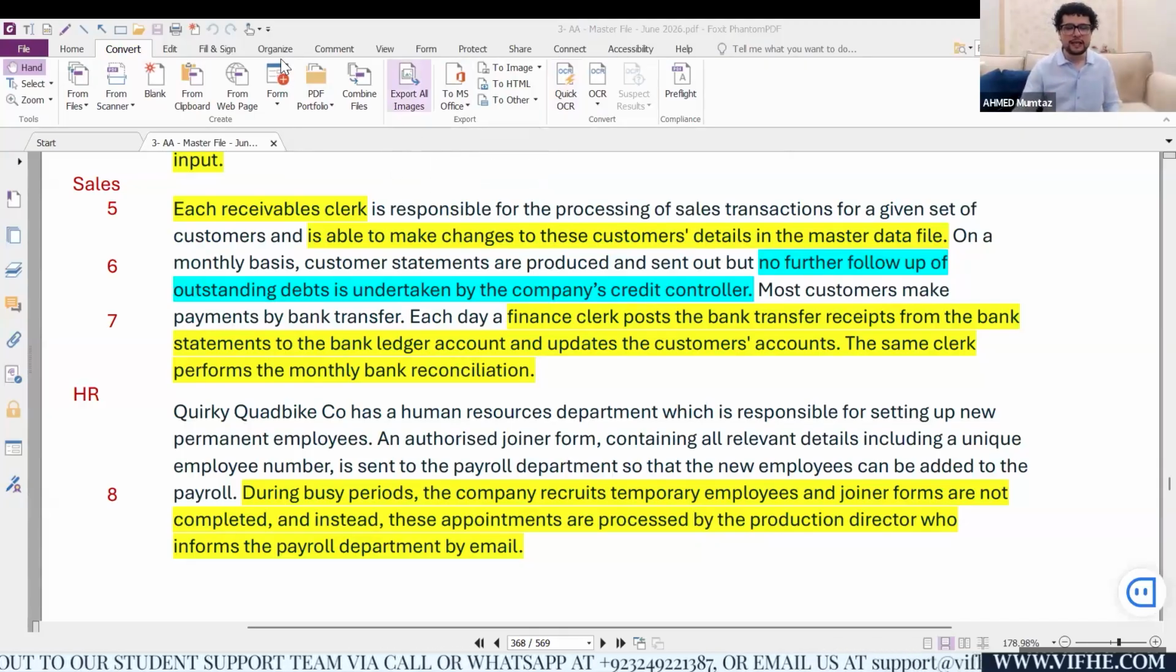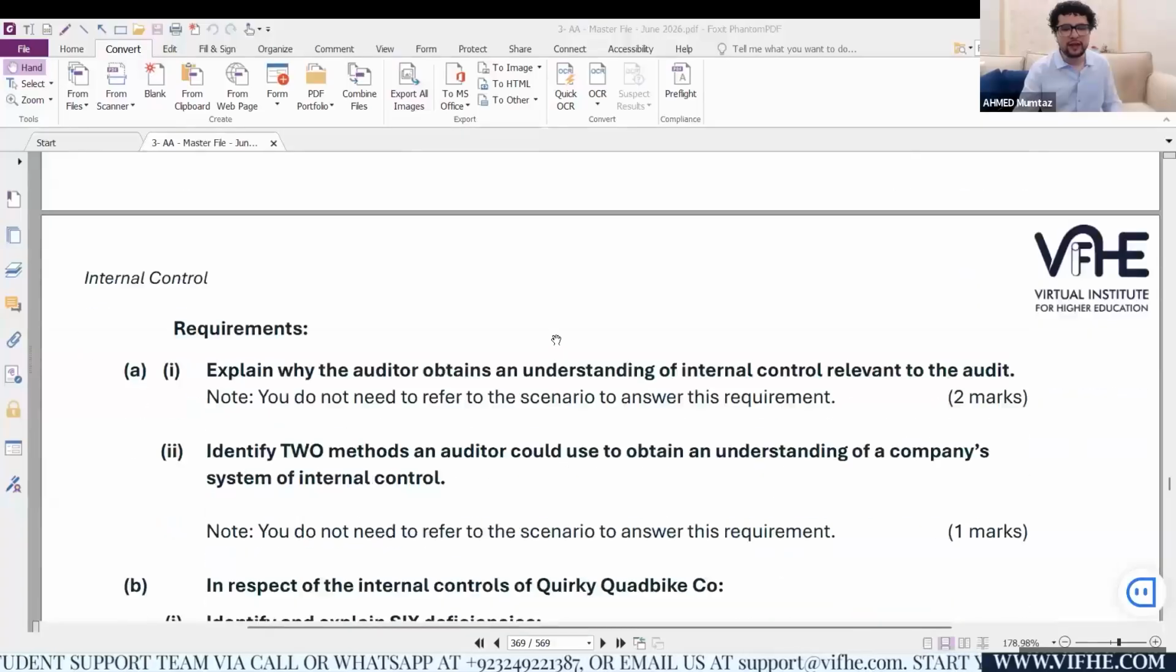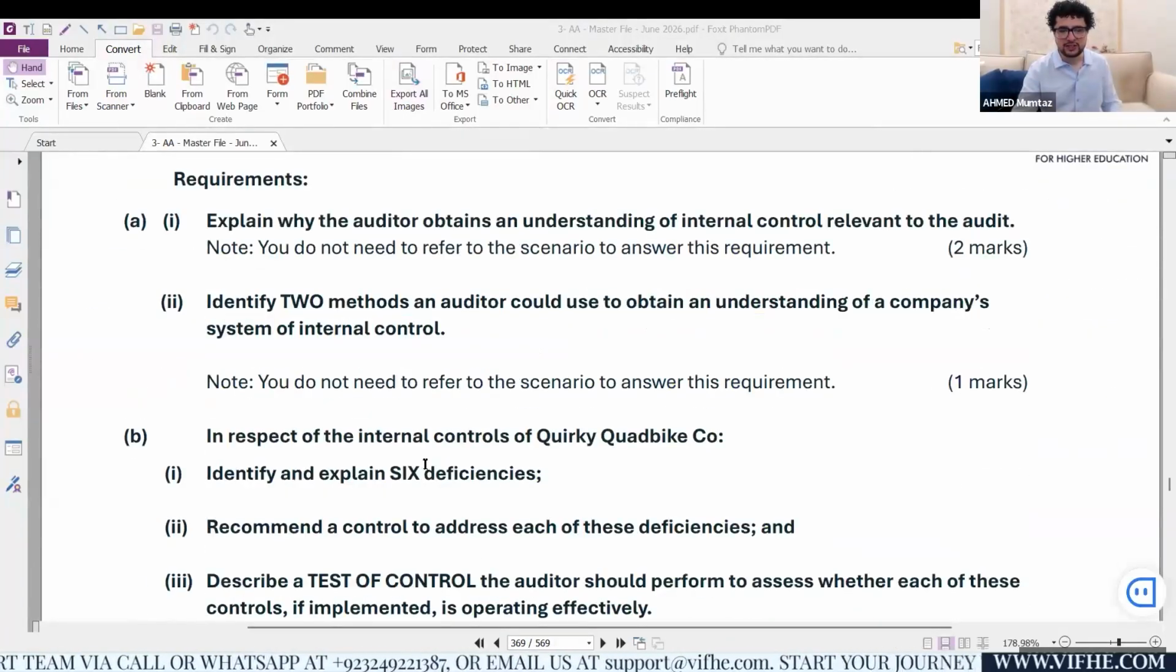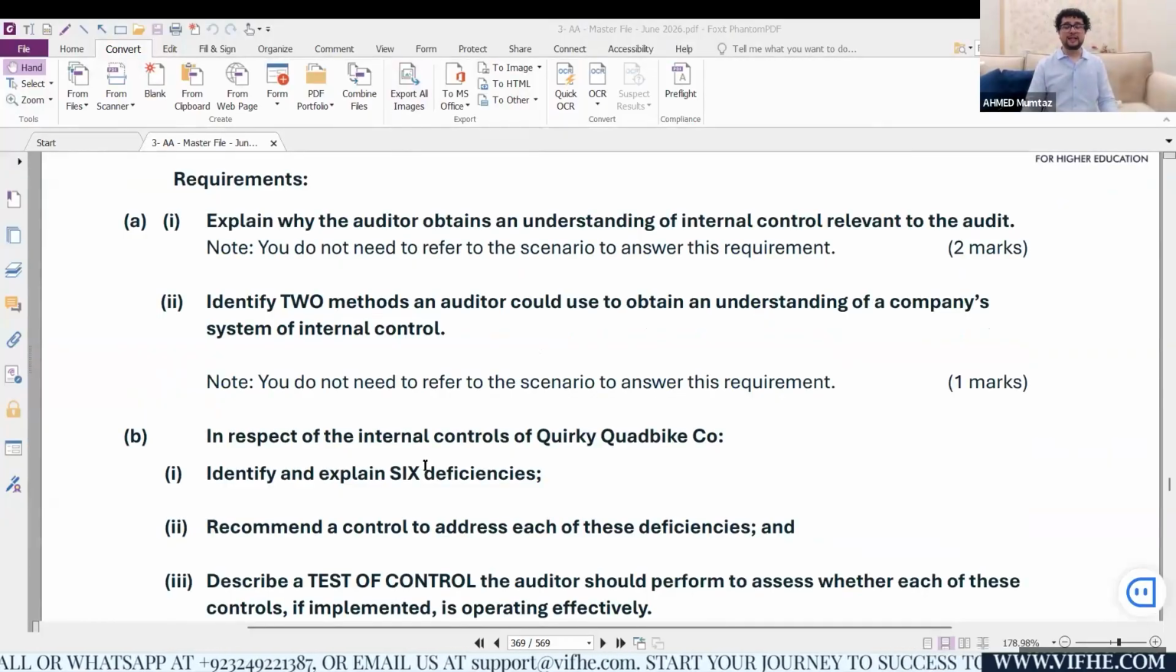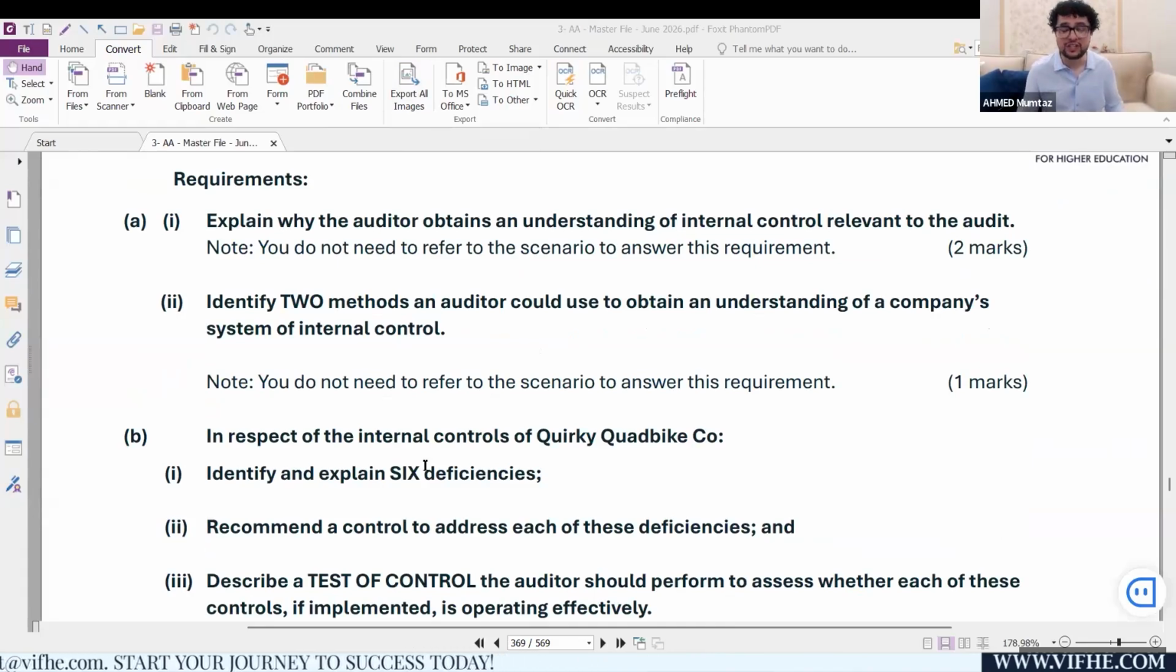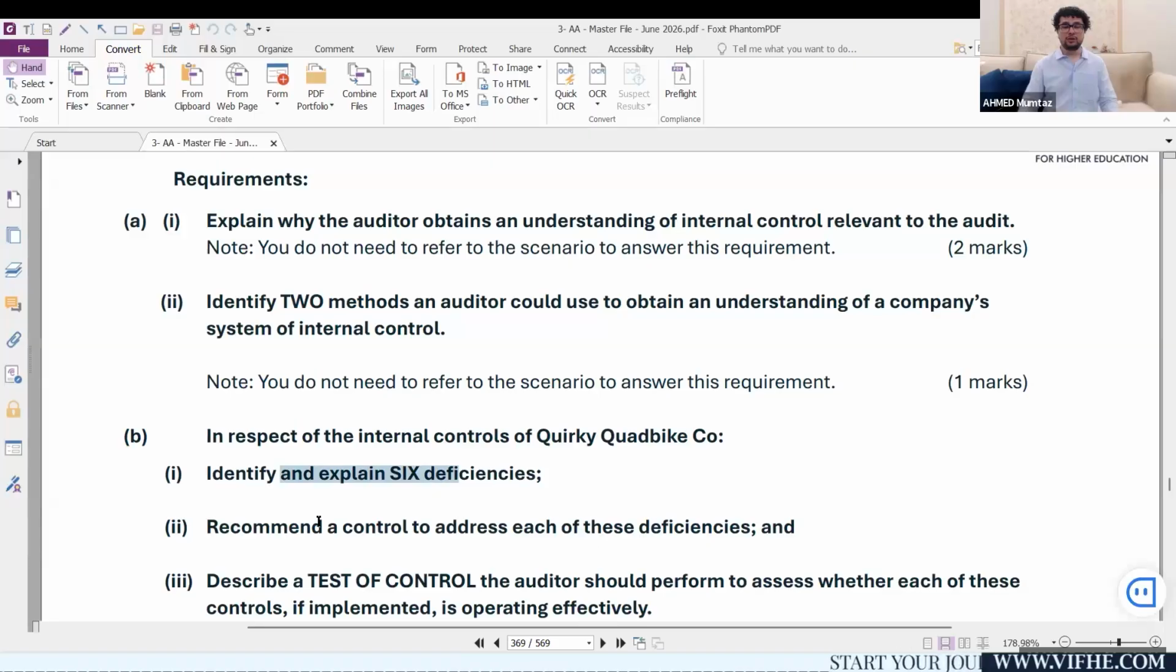Guys, the question says you got to identify and explain 6 deficiencies. You will end up finding 7 or maybe 8. Do not write about all 7 or all 8. Stick to the exam requirement. Stick to 6 deficiencies only. Write about the best 6 which you are absolutely confident. So once you have identified and explained 6 deficiencies, you need to write 6 recommendations as well. And after 6 recommendations, you need to write 6 tests of controls.